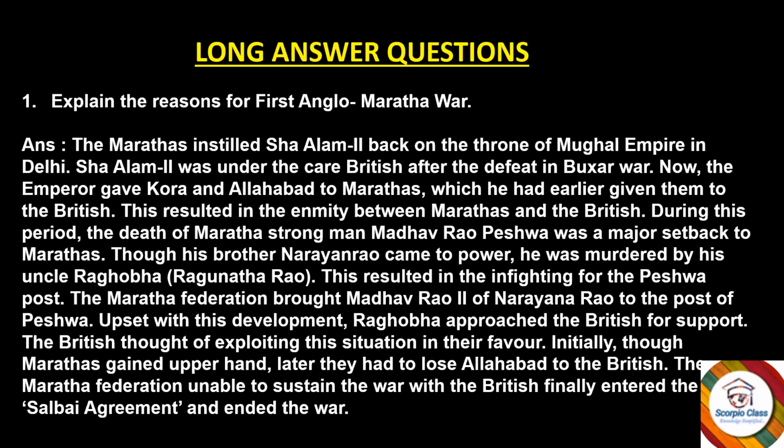During this period, the death of the Maratha strongman Madhav Rao Peshwa was a major setback to the Marathas. Though his brother Narayan Rao came to power, he was murdered by his uncle Raghoba, or Raghunath Rao. This resulted in infighting for the Peshwa post. The Maratha Federation brought Madhav Rao II, son of Narayan Rao, to the post of Peshwa. Upset with this development, Raghoba approached the British for support. The British thought of exploiting the situation in their favor.